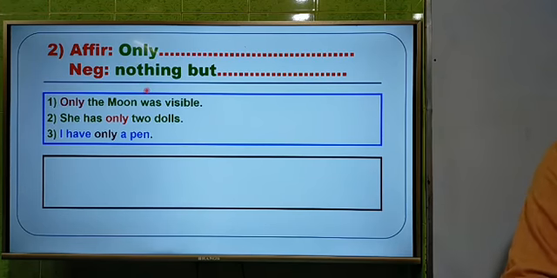So dear students, you can try to answer this question, and for that you will get 2 minutes. First one is, only the moon was visible. Second one, she has only 2 dolls. And third one, I have only a pen.